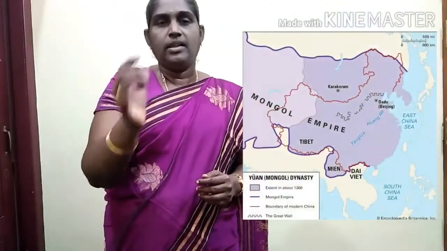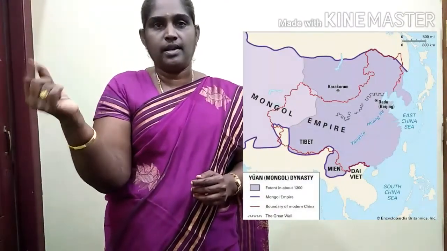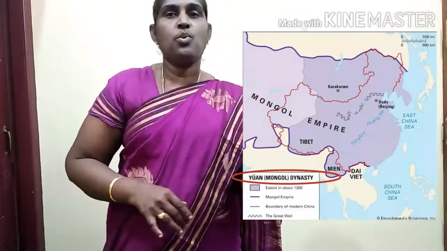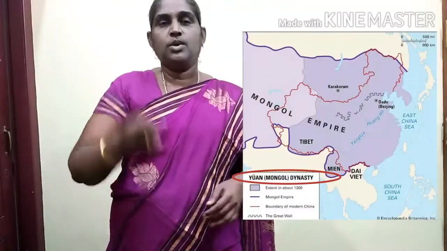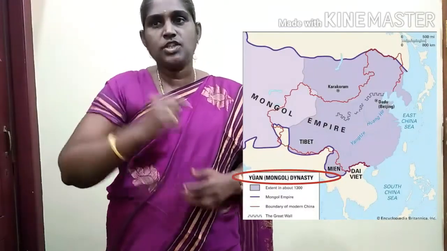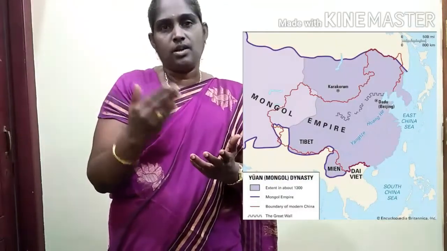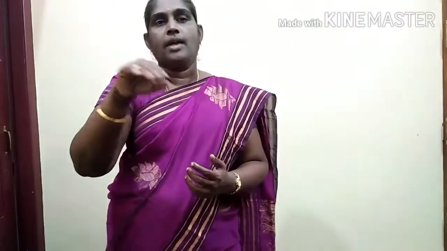The Mongols established their rule in the name of the Yuan dynasty. Now we are going to see the Yuan dynasty. The Mongols who captured Persia and Central Asia did not spare China. First they captured Persia and Central Asia, and again they came to China.